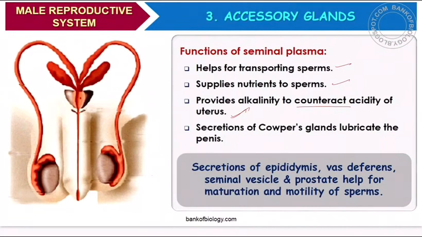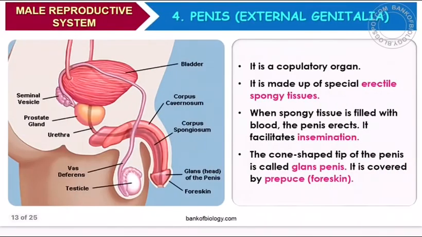Hence, the female will not conceive. That is one of the reasons why some females do not produce young ones. Secretions of Cowper's glands lubricate the penis, that is the function of Cowper's gland. Secretions of the epididymis, vas deferens, seminal vesicle and prostate gland help in maturation and motility. Motility means movement of sperms.